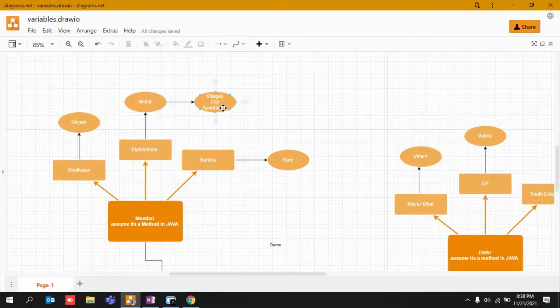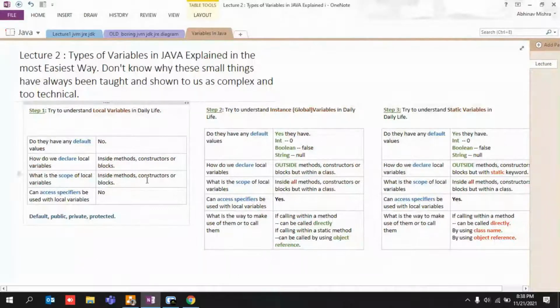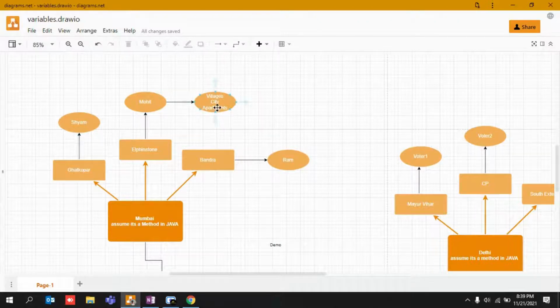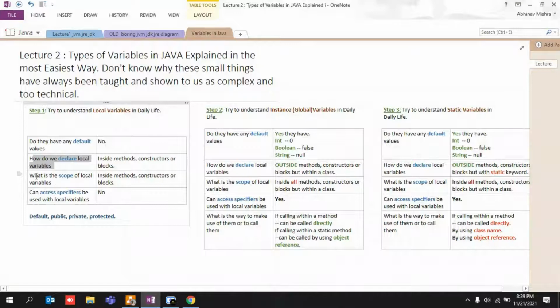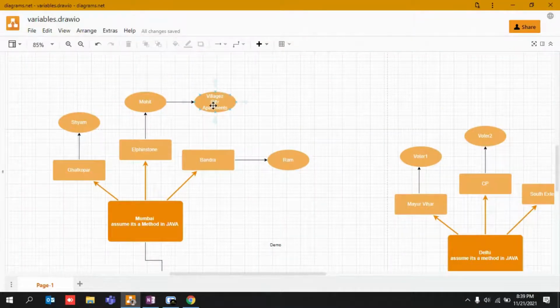Even if something happens or some danger happens, only those people, he can communicate with. Or in case he wants help, if he wants the 10 people living in his apartments to come with him and go out and vote for Mumbai, like a Mumbaikar, it would be totally dependent upon his scope. This is where they are found: where we declare inside a method, constructor, or block, like villages, city, or apartment. Their scope is also limited to their village, city, or apartment.